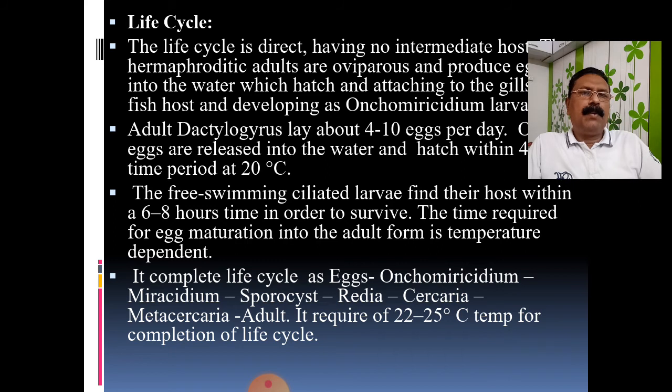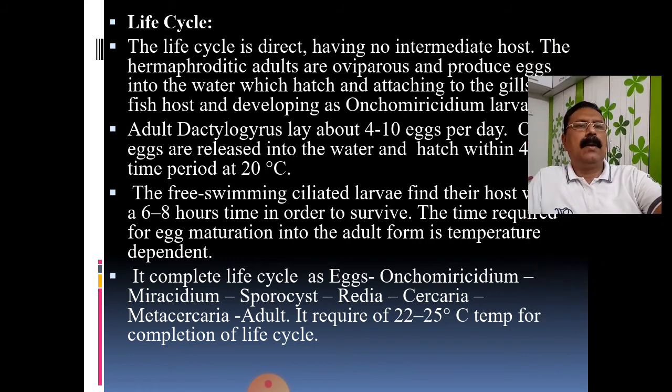At that temperature it will have good development, and this adult will lay about 4 to 10 eggs per day, and those eggs will hatch within about 4 days at 20, 21 up to 25 degrees centigrade. So for development, incubation and hatching of the eggs, it will require 20 to 25 degrees centigrade of temperature, of course a water temperature.